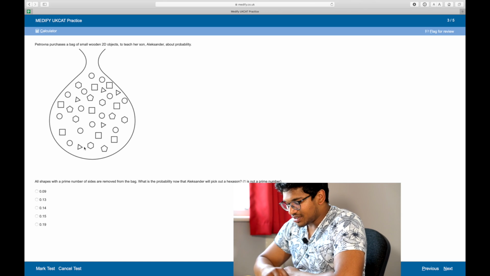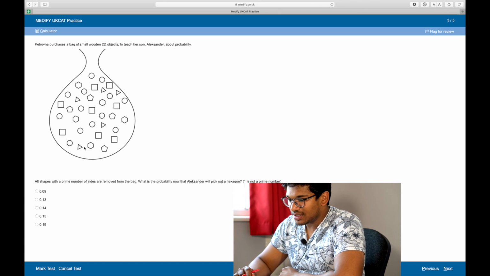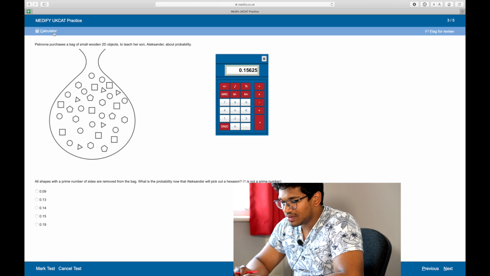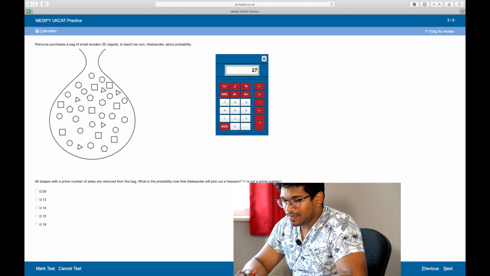So now from 35 there are now 27 shapes. Probability of getting a hexagon is 1, 2, 3, 4, 5. So 5 divided by 27. 5 divided by 27, which is 18, so 19%.